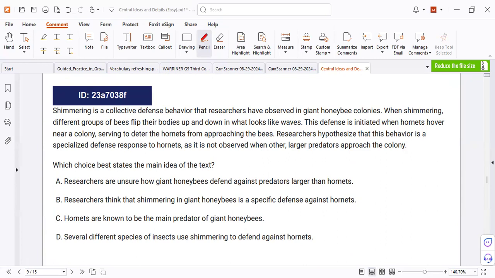Letter A. I don't think so. But wait, let me check. So, no, it's not A. Let's read again. The main idea again. Read and answer.